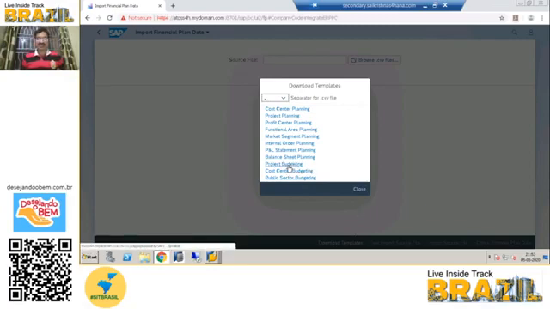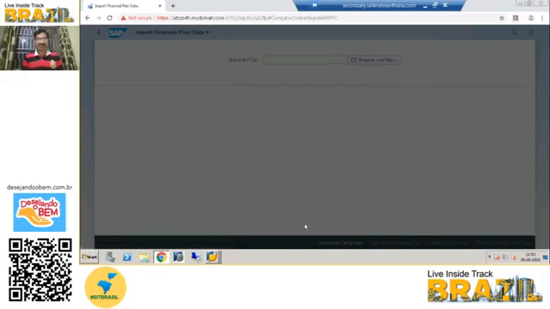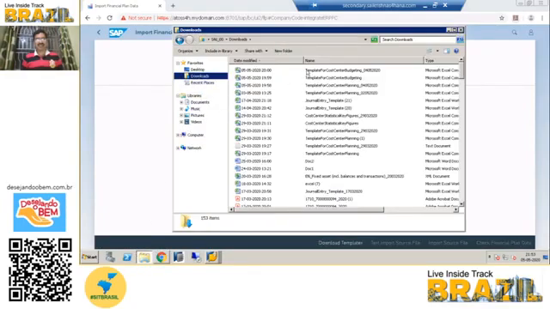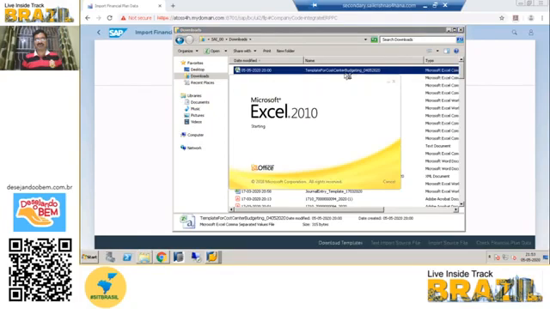Now you can select the project budget profile, and either cost center planning or cost center budget. Both work, you can take anything. Once you download the template, then you have to fill the template. For example, here we have a data.